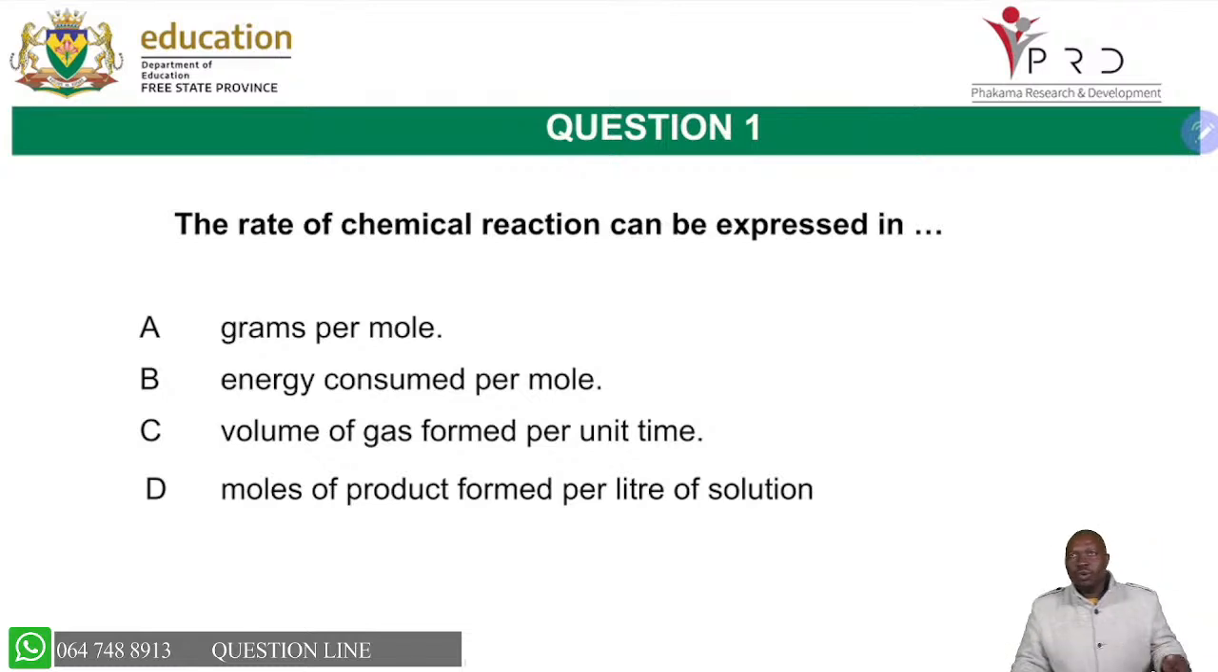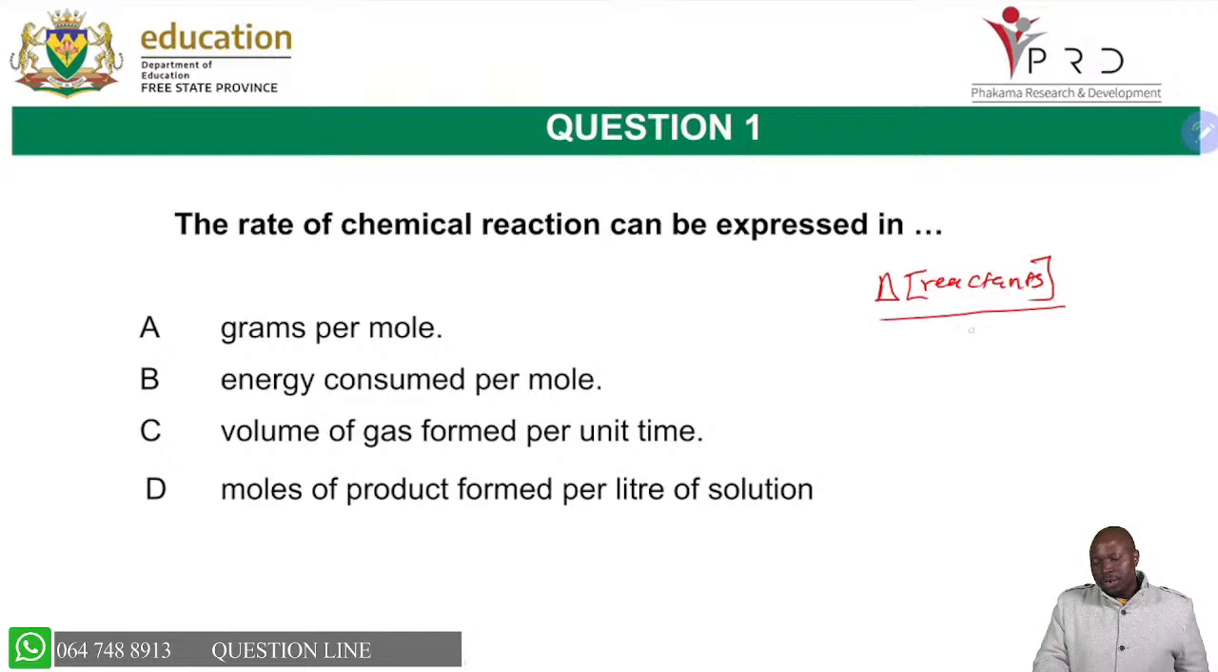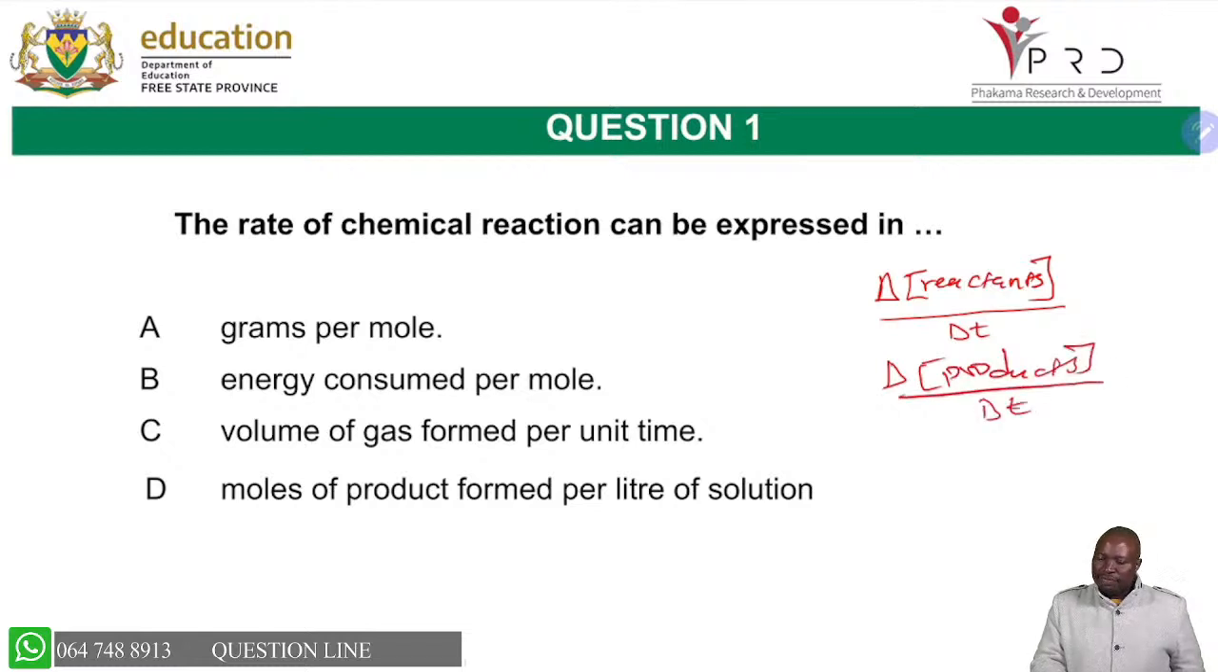Let's look at just a few questions as we move to the end of our session. Say the rate of chemical reaction can be expressed in. Remember, rate of reaction, by definition itself, is the change in concentration of reactants per unit time, or the change in concentration of product per unit time. So you don't forget the definition.